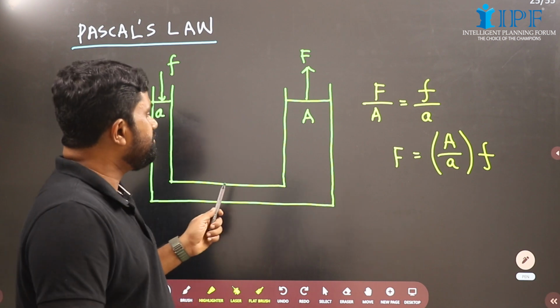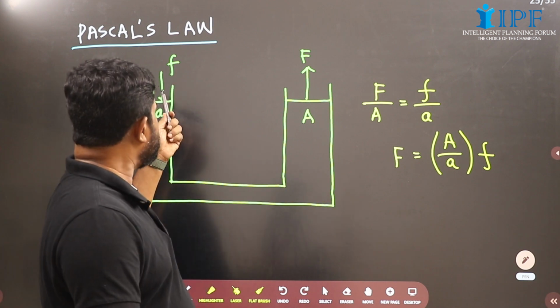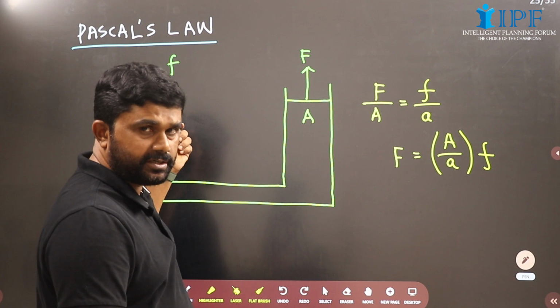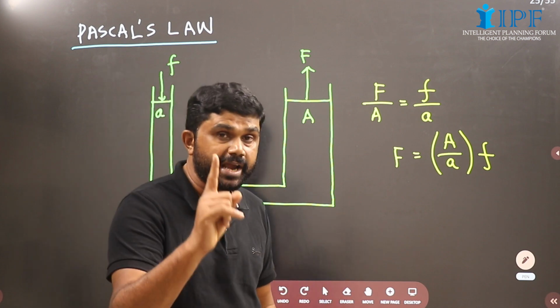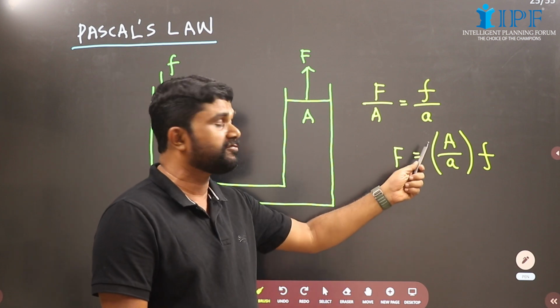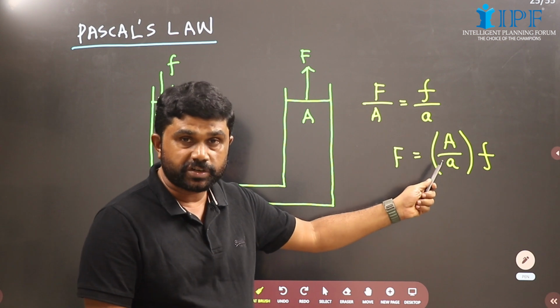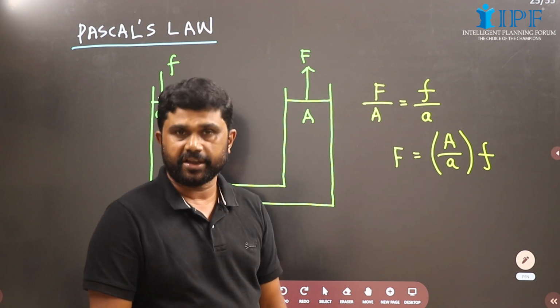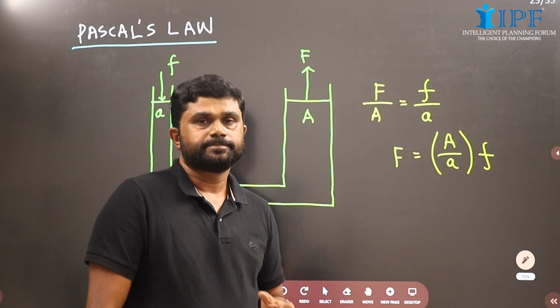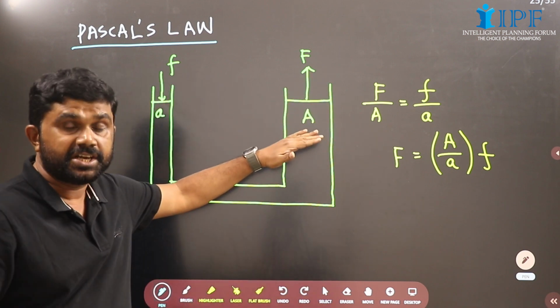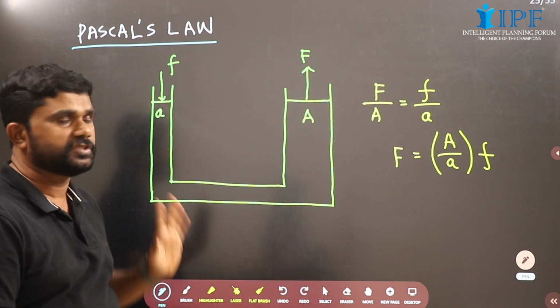So if we apply a force small f at this piston, the force that will be acting on this piston, capital F, will be capital A over small a into small f. For example, suppose the area of this piston is 10 times the area of this piston.